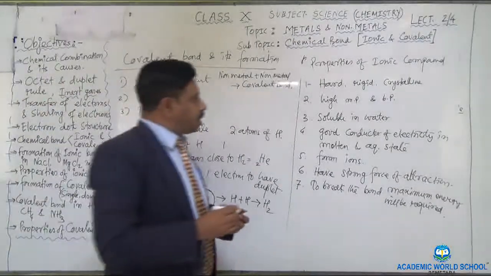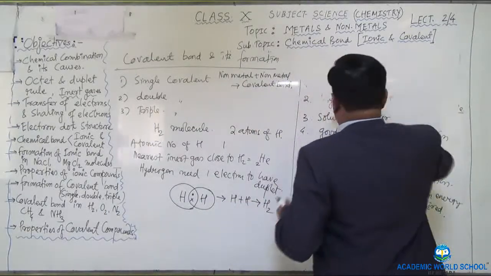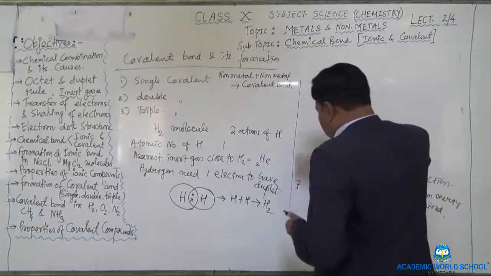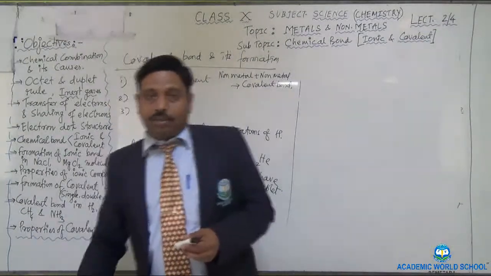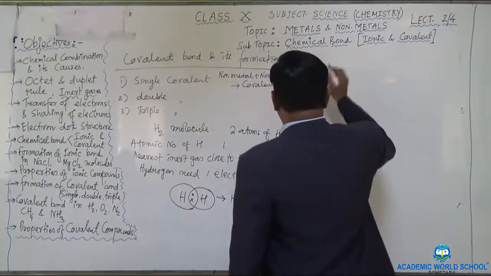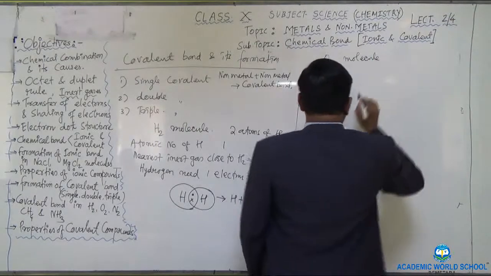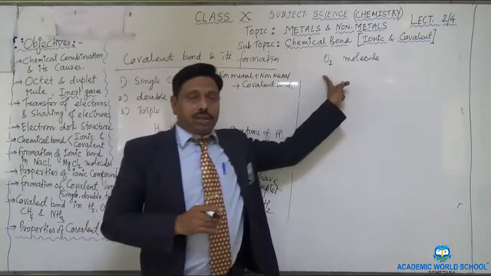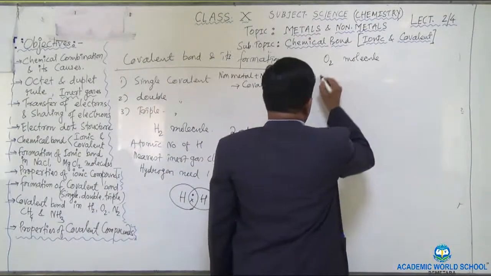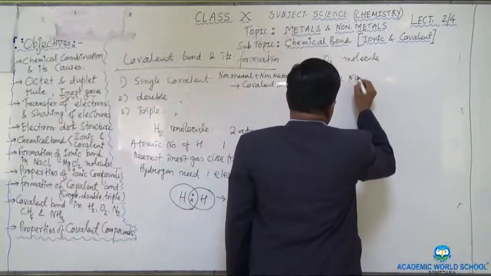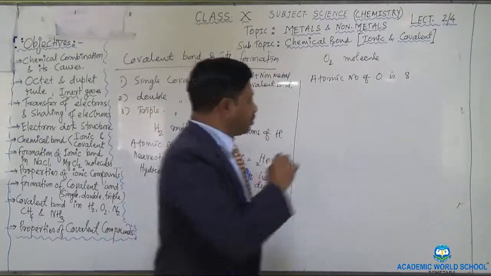Now I will explain you how the double and the triple covalent bond is forming. Let me start with the double covalent bond. I told you that in double covalent bond, two electrons of the one atom mutually share with another two electrons of the another atom. How it will happen? I can take an example of oxygen molecule. One oxygen molecule consists of how many atoms of oxygen? Two atoms of oxygen. The atomic number of oxygen is 8. So the electronic configuration